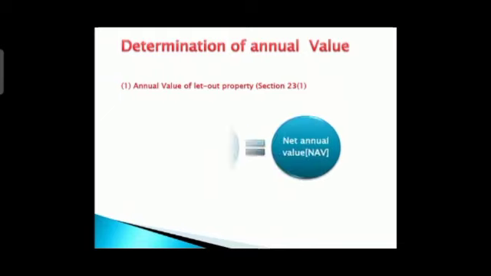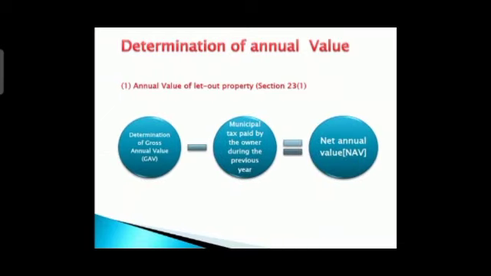Here we have the formula. Determination of gross annual value, that is GAV, which we have already learned. Of that we have to subtract the municipal tax paid by the owner during the previous year.